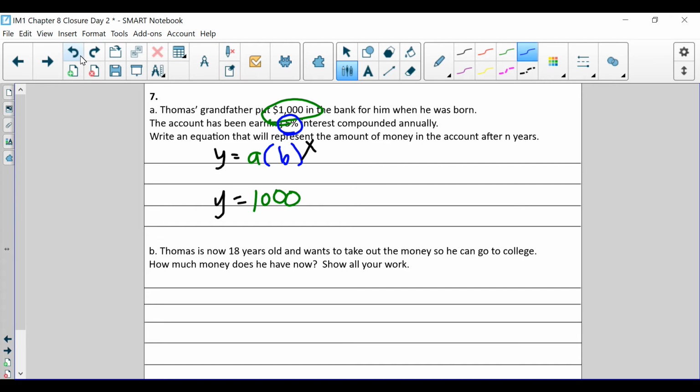So here's what we're going to do. You have 100% in the bank, which is considered $1,000. If you earn an extra 5%, that's going to be 105%. And 105% is known as what as a decimal? 1.05. So that's actually the multiplier. And that gets raised to the x power.